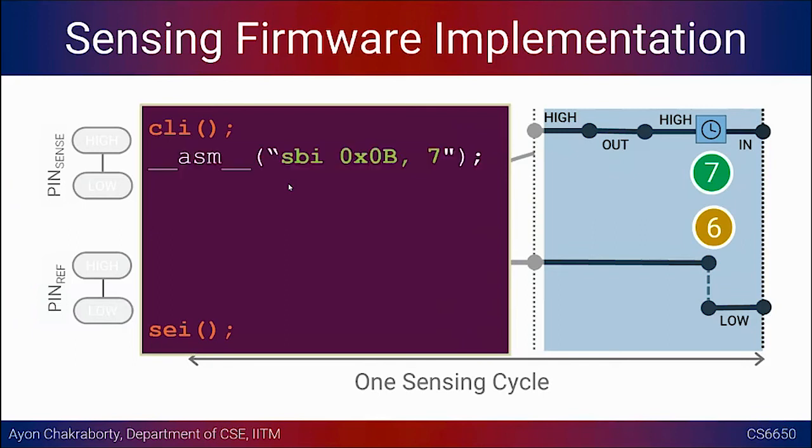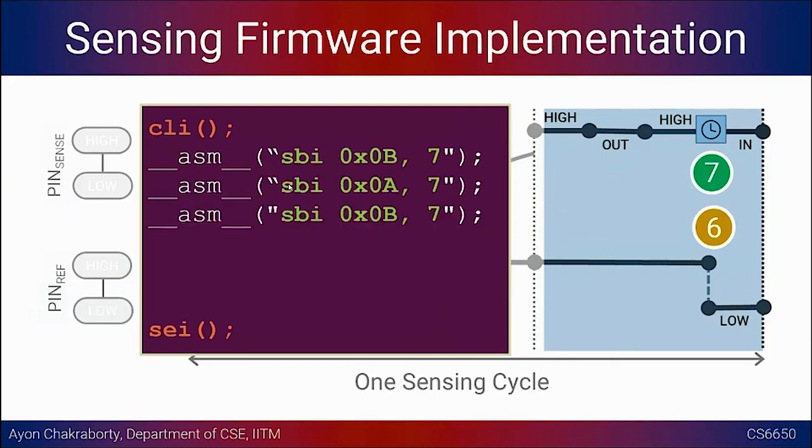So the first thing we want to do is, for the 7th pin, we want to make it high. So as usual, 0x0b is your data register. You want to set it. Then you configure it as output, so the data direction register for the 7th bit, we also set that value. And again, you write high, right? So high out and high, and then give some delay to make sure that that particular pin is getting charged.